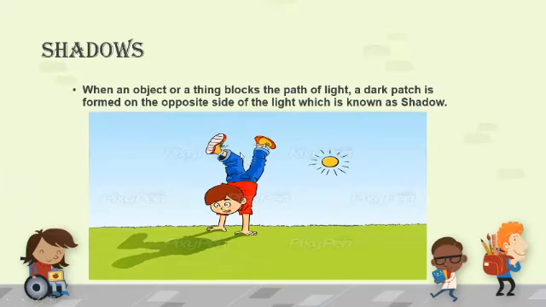The boy is jumping here, giving a somersault. Sun is here. So, on the opposite side of the light source, a dark patch is formed. Why is the dark patch formed? Because the boy is blocking the sun's path. That's why this dark patch is formed, which is known as a shadow.